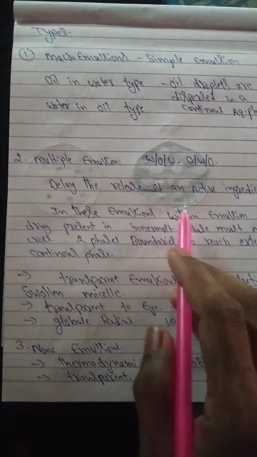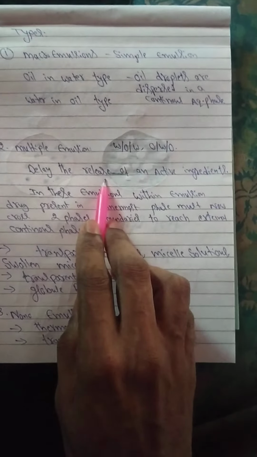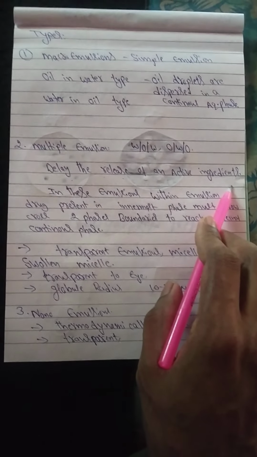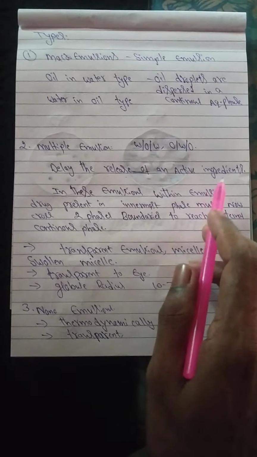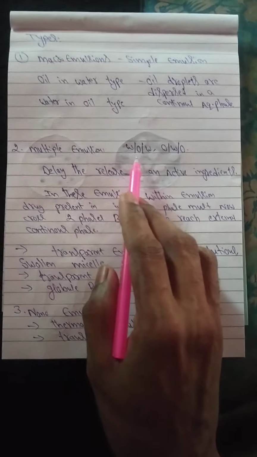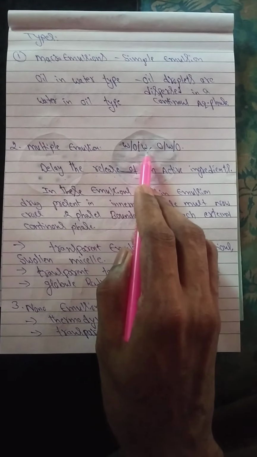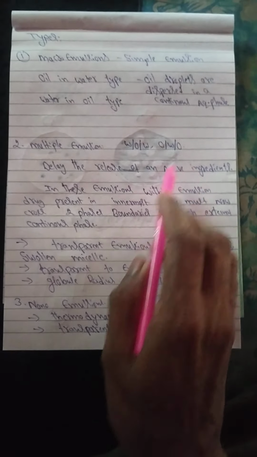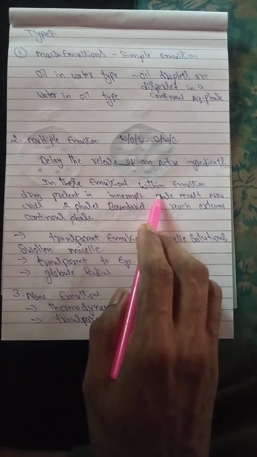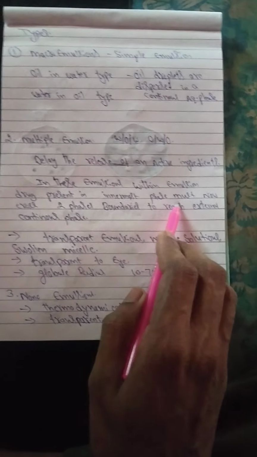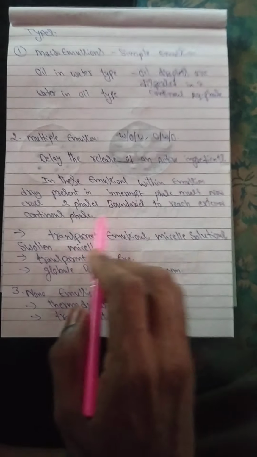Another type of emulsion is the multiple emulsion. These are most commonly used to delay the release of the active ingredient, and they contain three layers. The innermost layer contains the drug. The drug must pass through the other two layers to be released. There are two types: water in oil in water emulsions, or oil in water in oil emulsions. In these emulsions within an emulsion, the drug present in the innermost phase must cross the two phase boundaries to reach the external continuous phase.